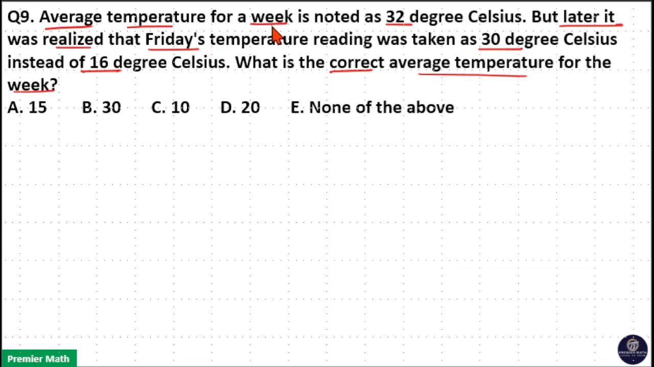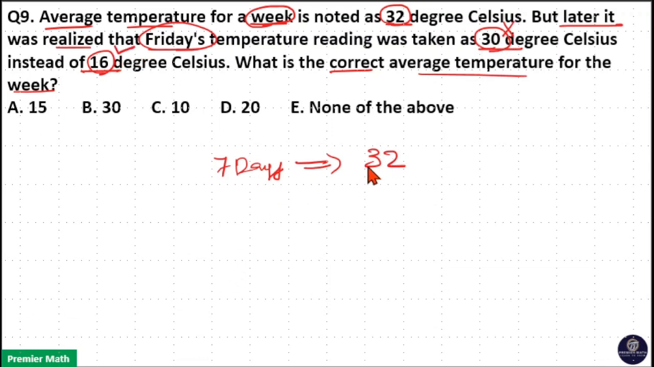Here, average temperature for a week is calculated as 32 degrees. Week means 7 days. For 7 days, average temperature is calculated as 32 degrees Celsius. But there was a mistake in calculating this. That is, Friday's temperature reading was taken as 30 degrees instead of 16 degrees. That is, 30 degrees is a false reading, 16 degrees is the actual reading.